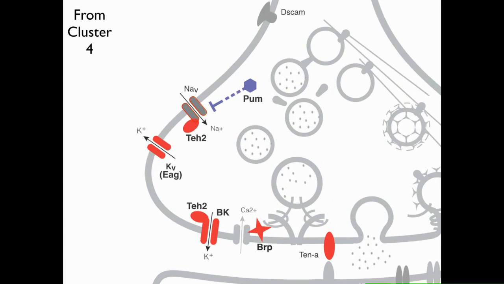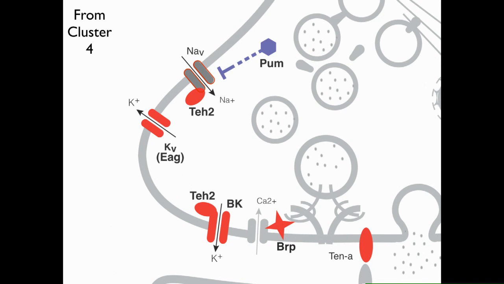This data, though, to show you an example of it, at the synapse, we ended up finding a number of neural genes. All of the colored ones we've tested by RNAi or mutation or overexpression, sometimes all of them. And what we see is that this assay works very well. This intersection has about an 80% plus hit rate for identifying genes that are involved in tolerance. And you can see that the genes are very closely related. Here we have the para voltage-gated sodium channel, a beta subunit to the channel, and Pumilio, which is an activity-dependent regulator of para gene expression. And the other genes have also been shown to be genetically interacting as well.